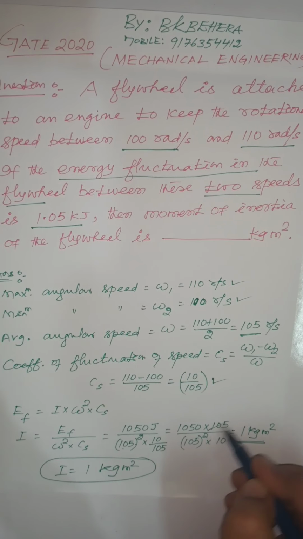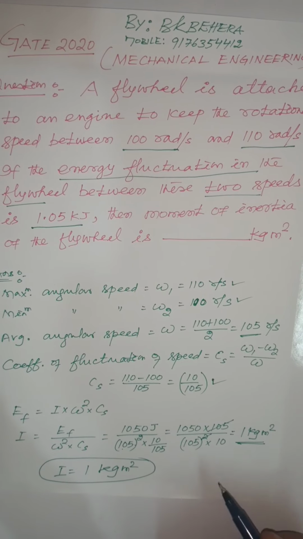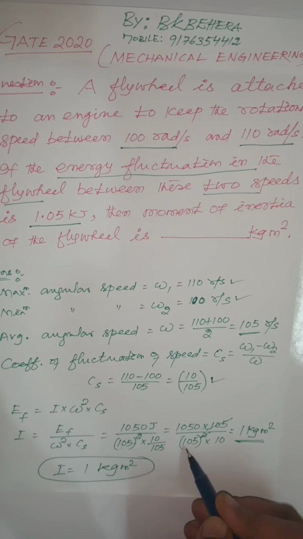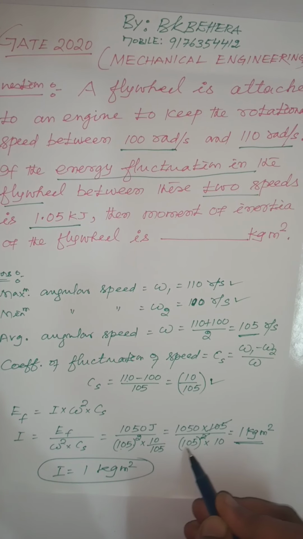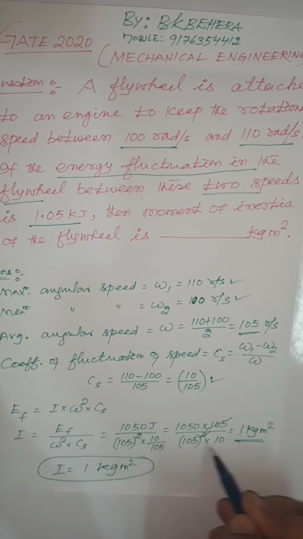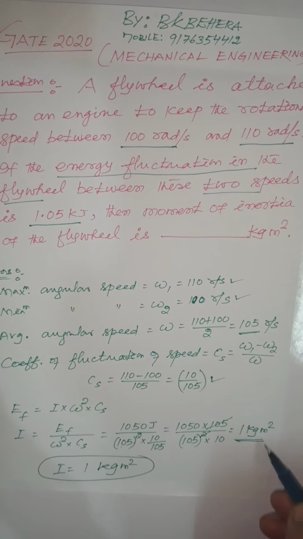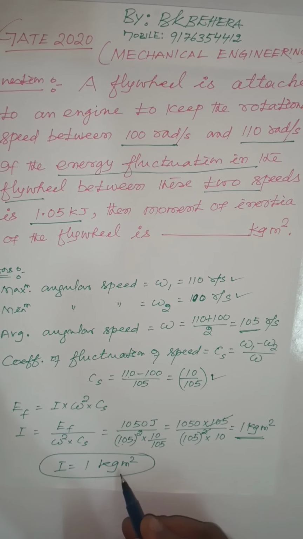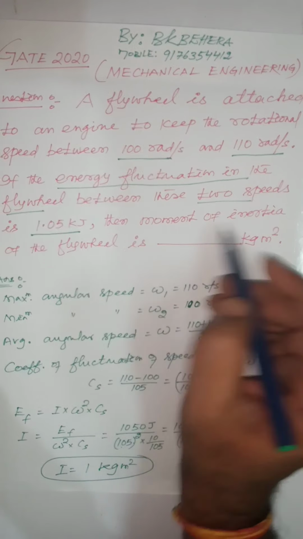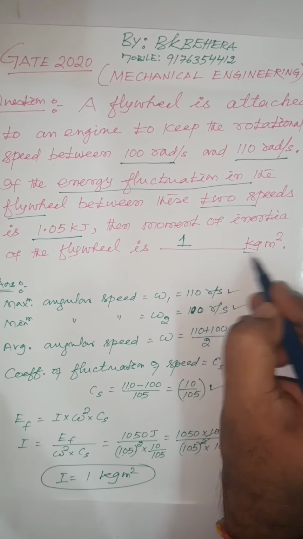Now the 105 value will cancel, and this is 1050 divided by the denominator 105 into 10. So 105 into 10 is again 1050. So 1050 by 1050 will get cancelled. So the answer is 1 kg meter square. So I is equal to 1 kg meter square. Then you can fill the gap now. The moment of inertia of the flywheel is 1 kg meter square.